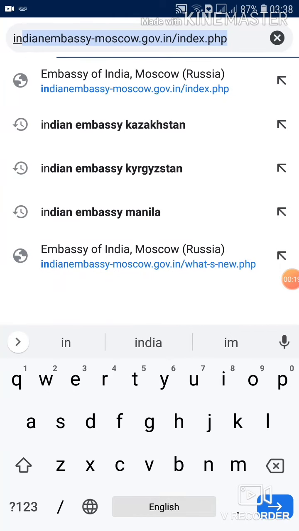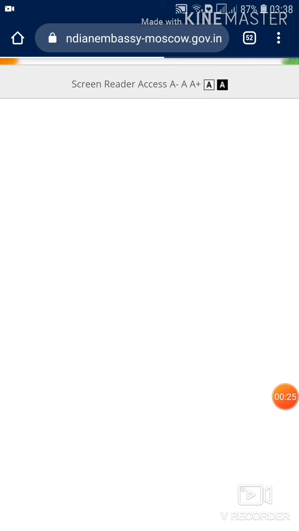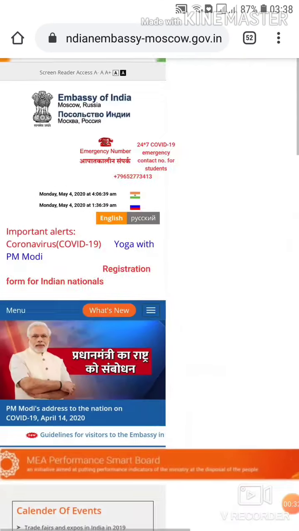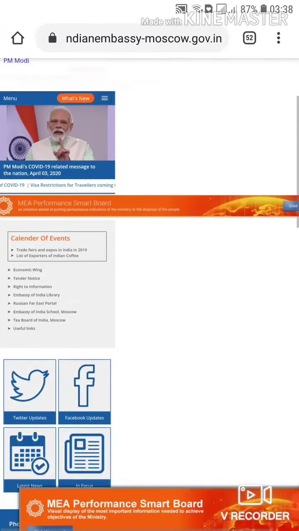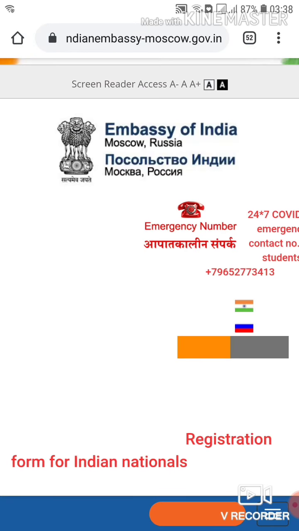Firstly, open the website of the Indian Embassy in Russia. The embassy website will open. After opening the website, there will be a link blinking on the first front page or home page of the embassy, that is registration for Indian nationals.